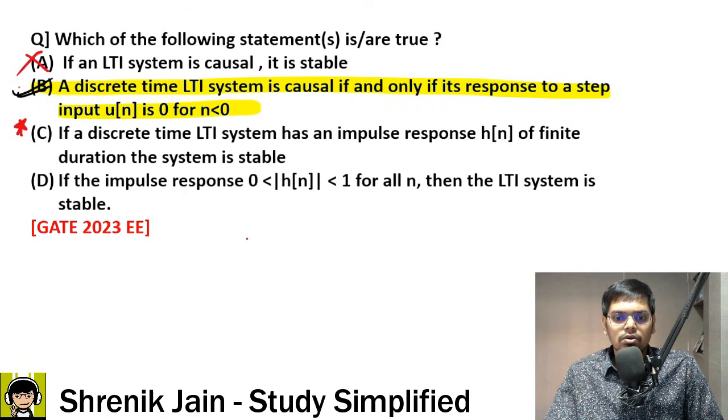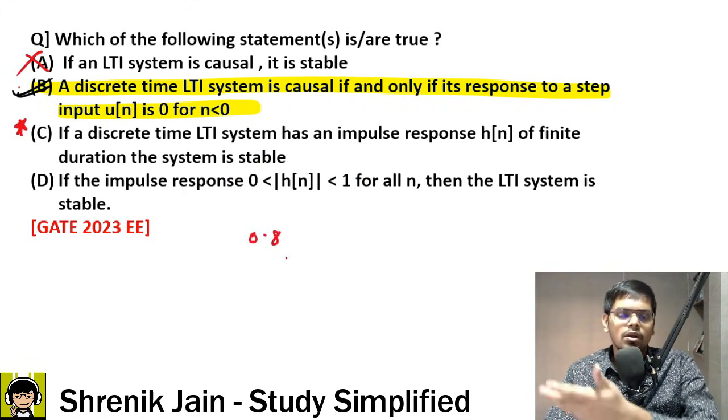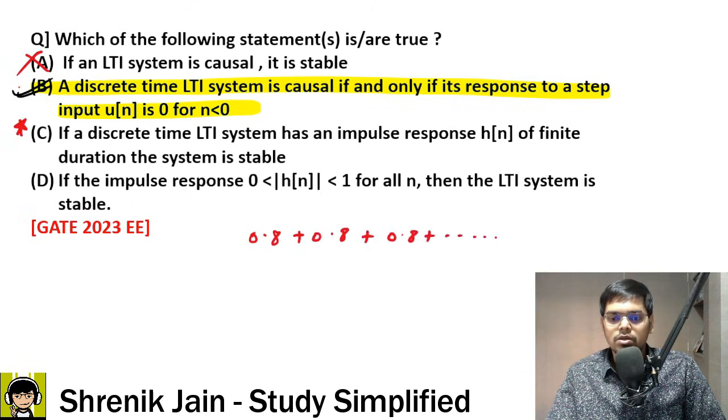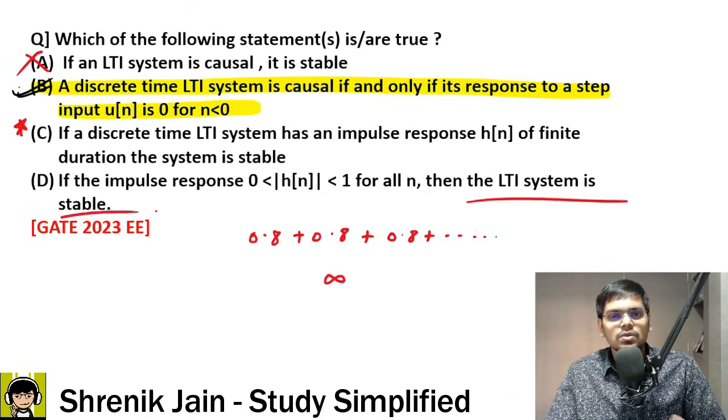Okay, so if I try to do the summation, suppose h of n is 0.8, 0.8, 0.8, many terms like this sampled we have. If I try to add them, 0.8 plus 0.8 plus 0.8 and so on and so forth, the answer would be infinity. Yes, if the answer is infinity, then how come this LTI system is stable? If the answer is infinity, it should be unstable.